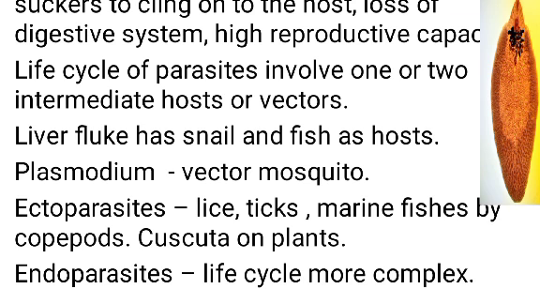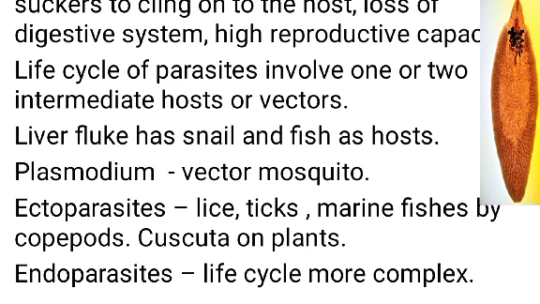Now, what are endoparasites? Endo means inside. Parasites which live inside the body of the host are said to be endoparasites. They can be found in the liver, kidney, lungs, or even red blood cells. In red blood cells we can see Plasmodium, an endoparasite.